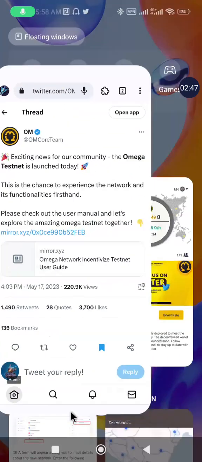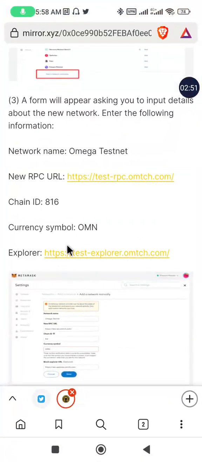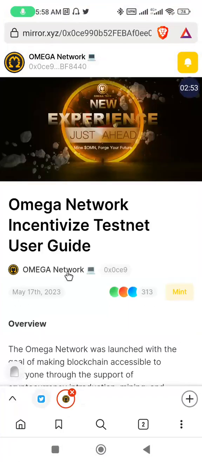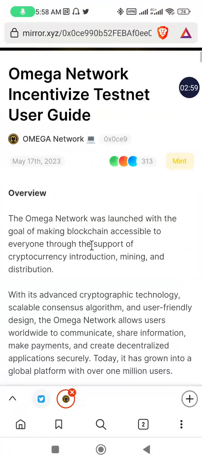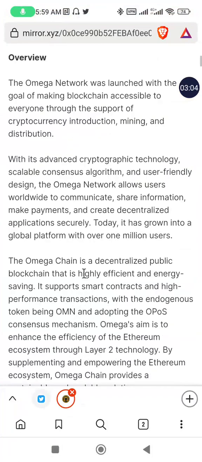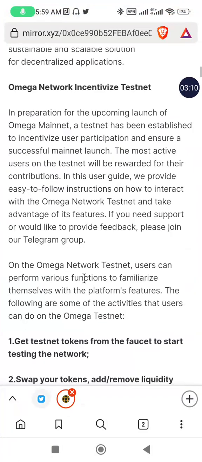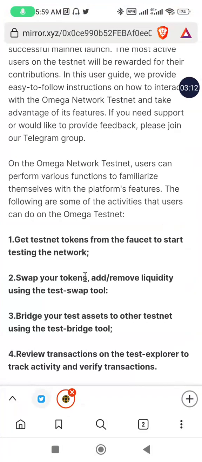We'll be using two browsers for easy navigation to carry out the testnet tasks here. So this is the document. You have to read through it and understand it before you do the tasks. I've read the document, but in this video, because of the time frame, I won't be reading it word for word, so I'll go directly to the task. But before you start the task, please read this document.